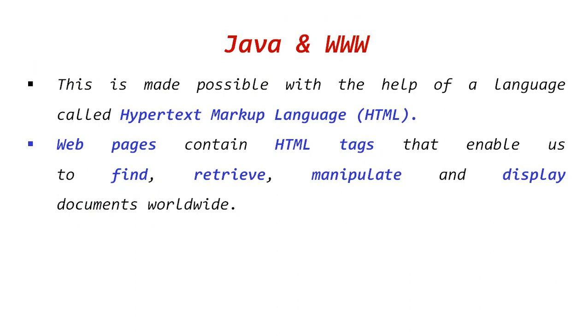The next point is HTML. No doubt, this is the most important language with the help of which we can design a web page. It's the basic programming language, hypertext markup language. A web page contains HTML tags that enable us to find the data, retrieve to get the data, manipulate to change the data, and display the documents worldwide, means on every place or on every system you can display the document.